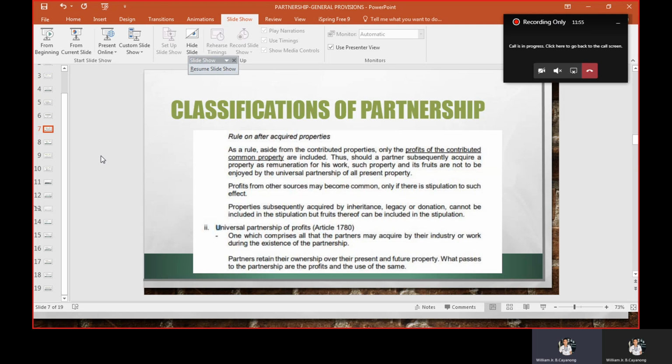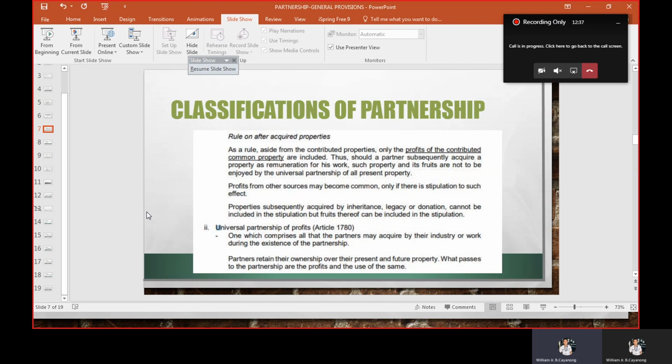So another one, universal partnership of all profits. This is one which comprises all that the partners may acquire by their industry or work during the existence of a partnership. The partners retain their own ownership over the present and future property. So remember, in here, lahat ng profits which may be acquired by the partners by reason of industry or work belong to the partnership. But the properties of the partners will not transfer. The ownership will not transfer to the partnership.